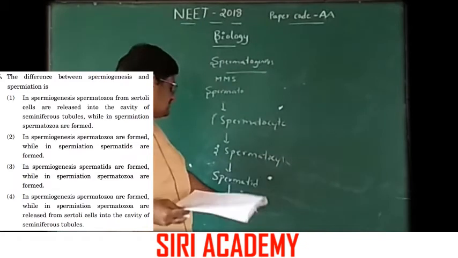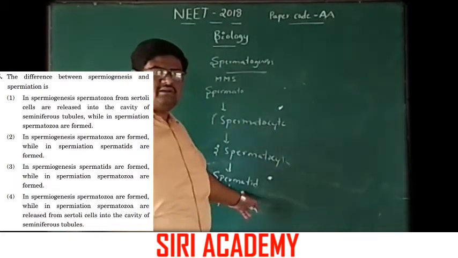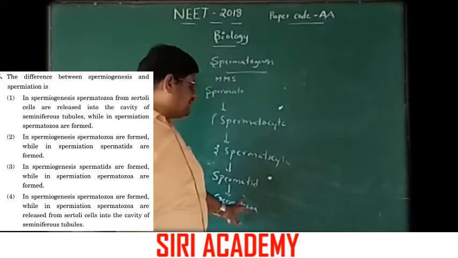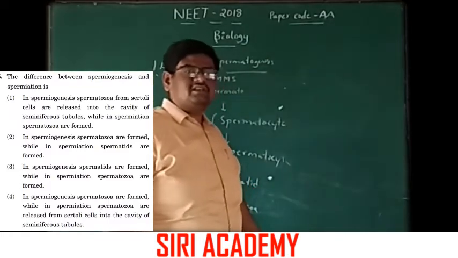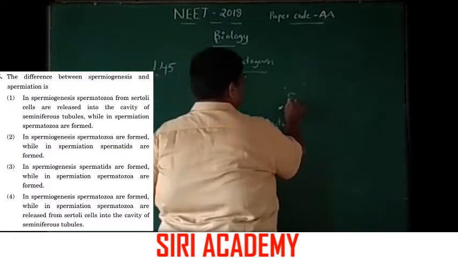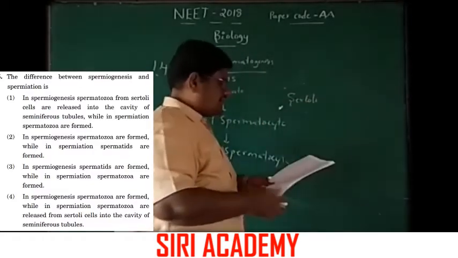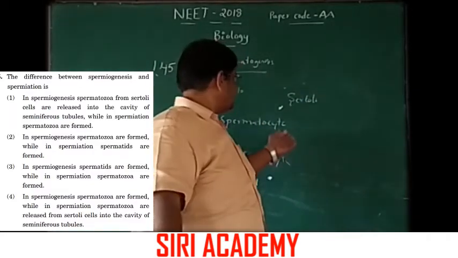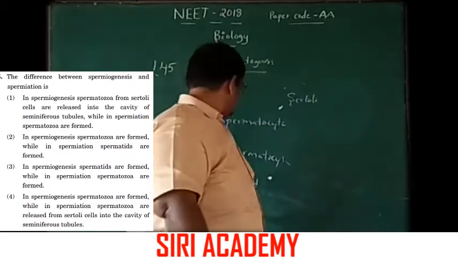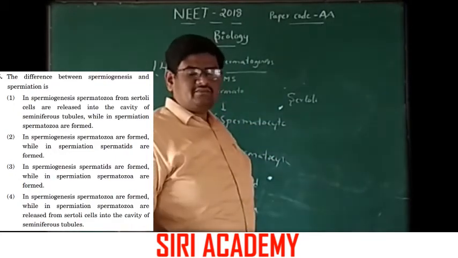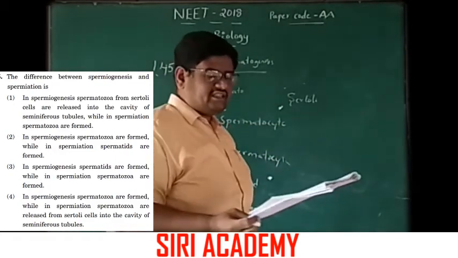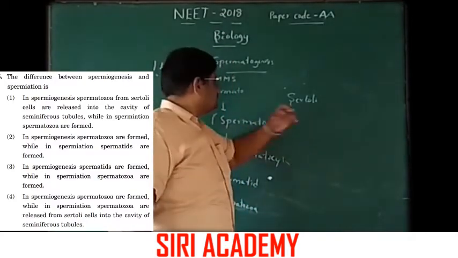Secondary spermatocytes form spermatids, and these spermatids attach to the Sertoli cells. Then they are detached from the Sertoli cells and come to the respective tubules.